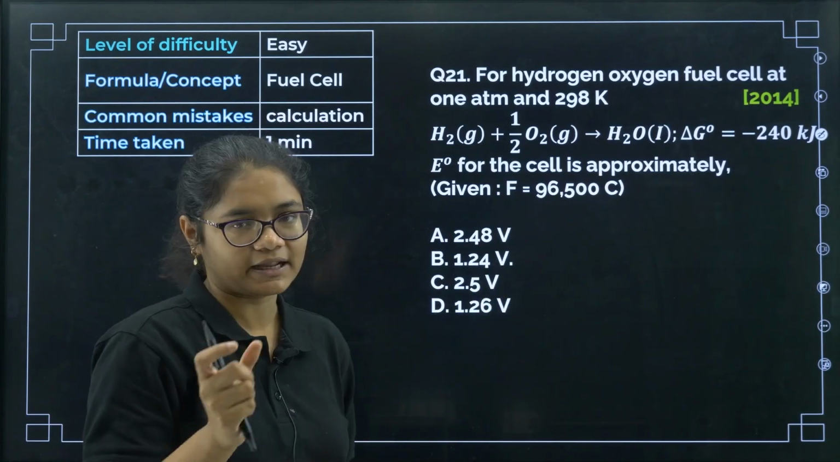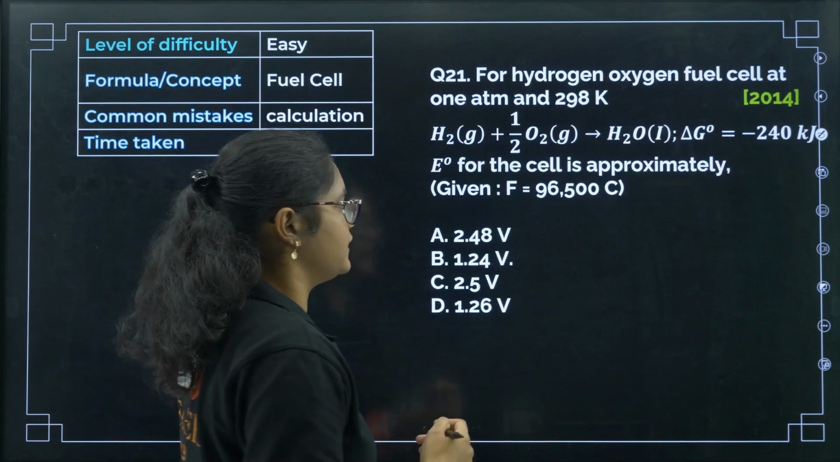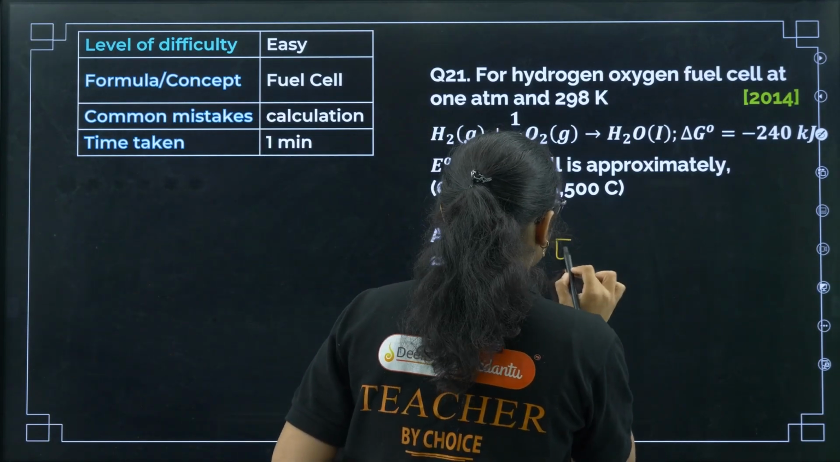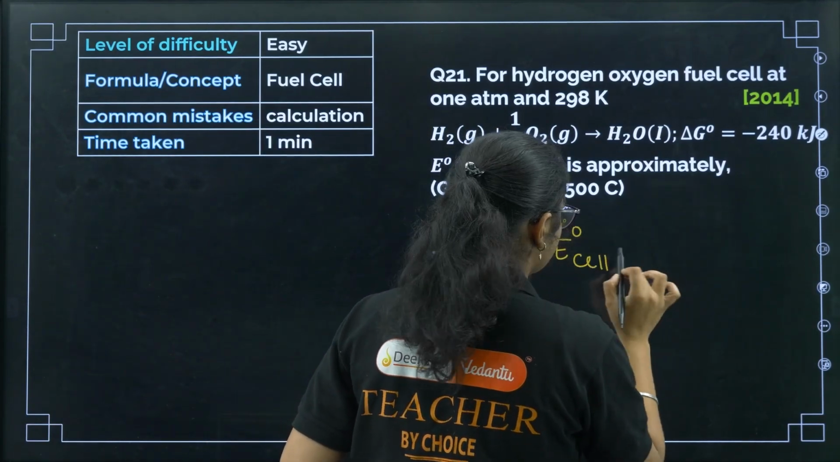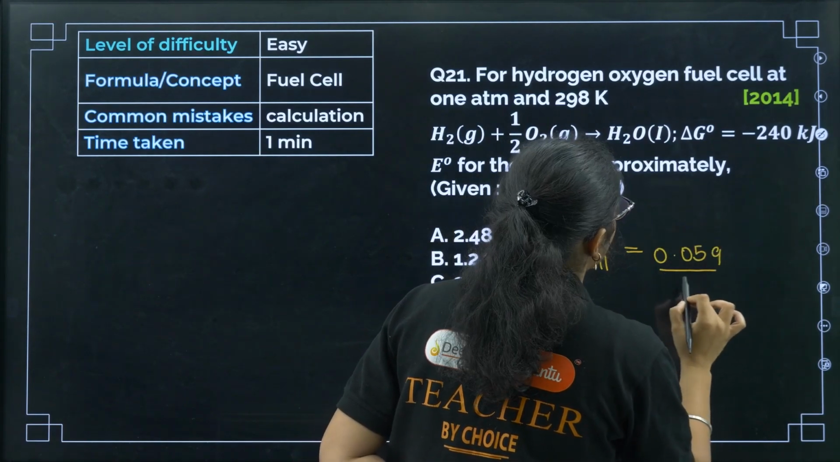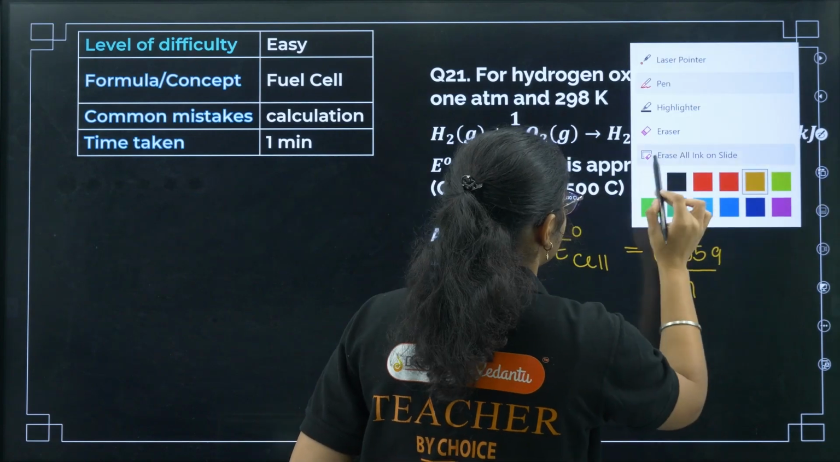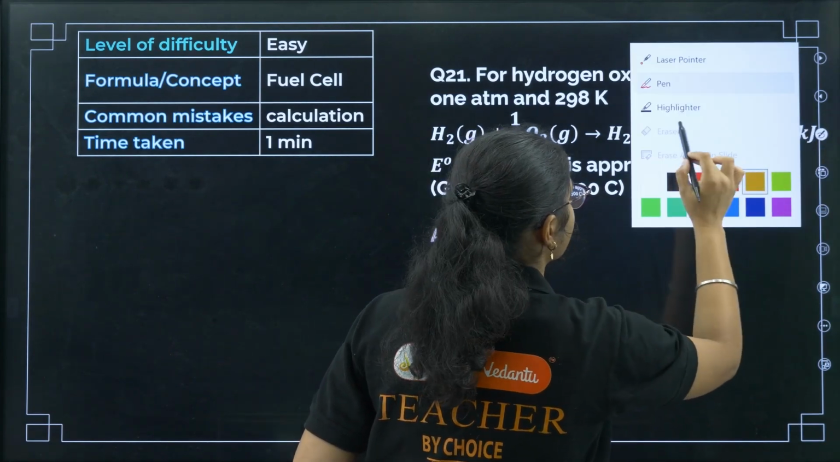So this question has been taken from fuel cell, but the concept is of delta G, Gibbs free energy. So we have this formula, means equilibrium condition, E naught is equal to 0.059 by n. Okay, one second. Yeah, Gibbs energy. So we'll do it again.